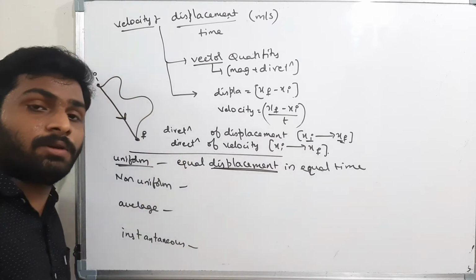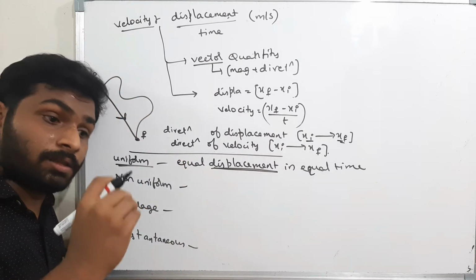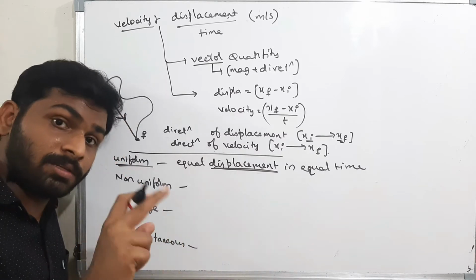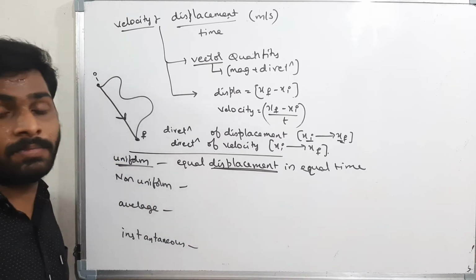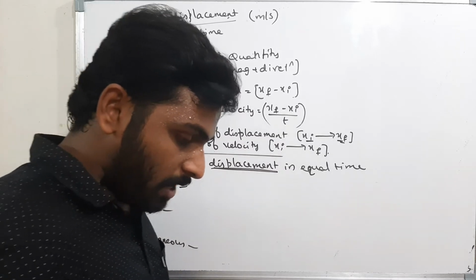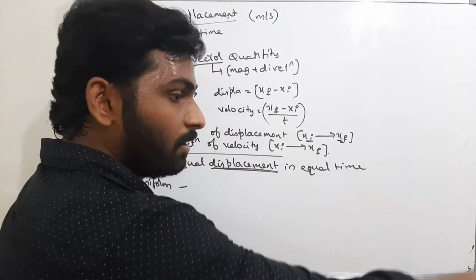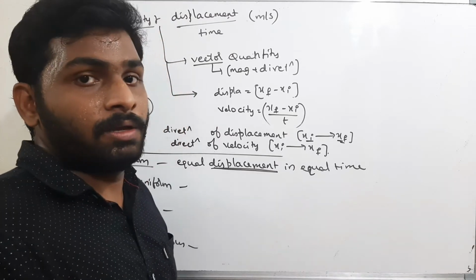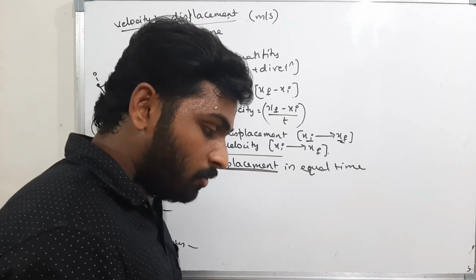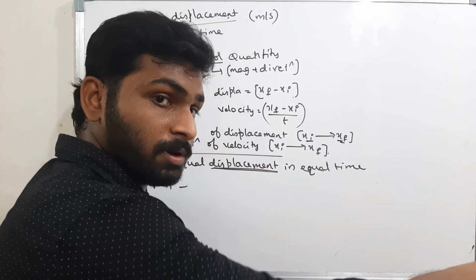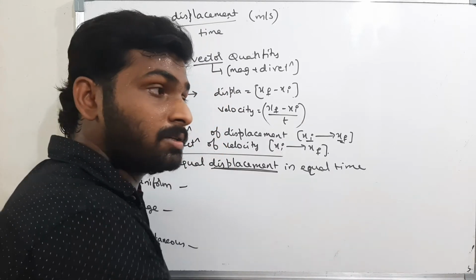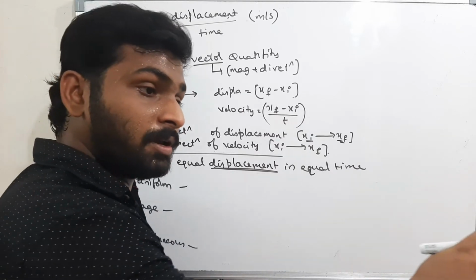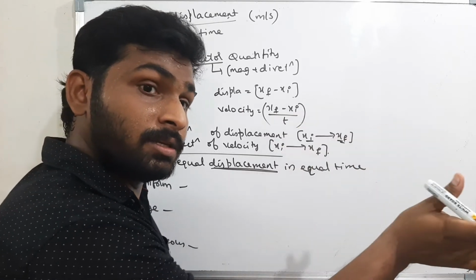When will the displacement be the same? When the magnitude of the distance traveled is the same, and even the direction must be the same. Here I am standing, I move 10 meters forward and then 10 meters to the right side. When moving forward, the displacement is 10 meters and the direction is north. When I turn right, the displacement is 10 meters but the direction is east.